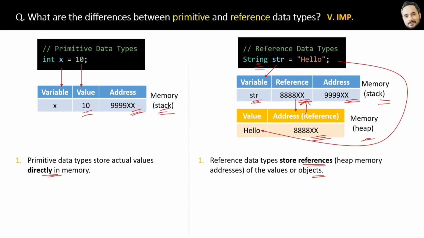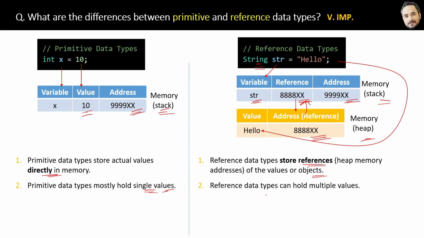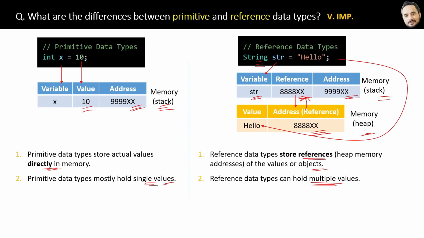Okay, next difference is primitive data types mostly hold single values, like an integer single value above, right in the stack memory. But the reference data types can hold multiple values. For example, a single array variable in the stack can hold multiple values inside the heap memory. Okay, so that is the advantage of reference data types.